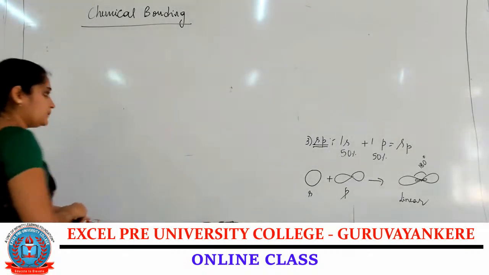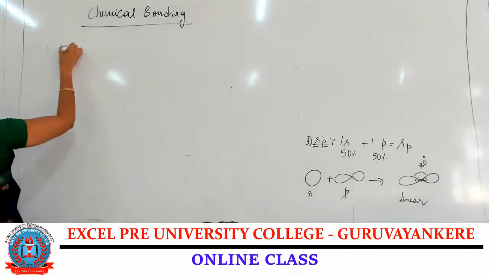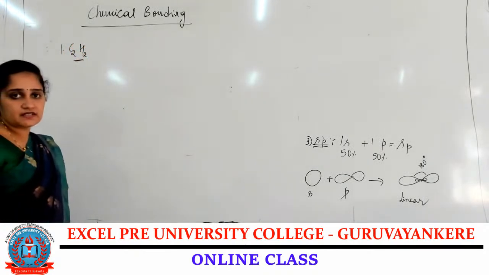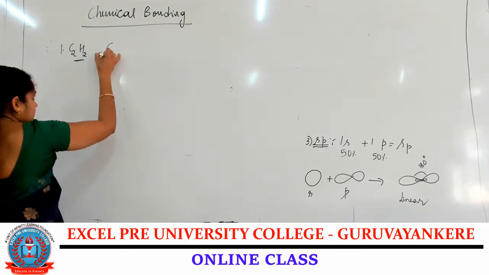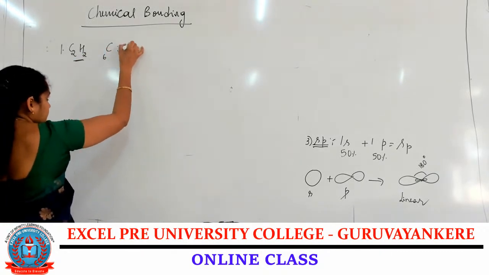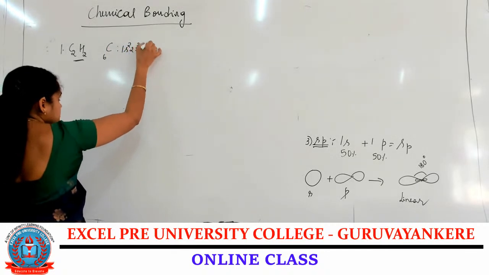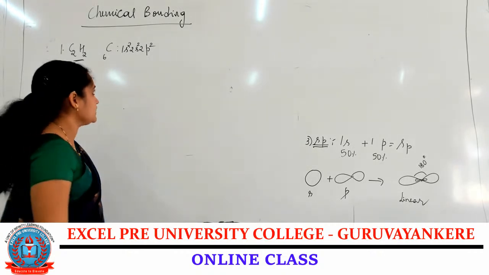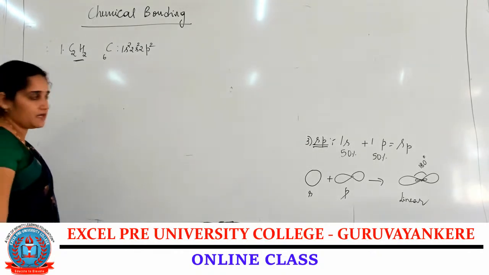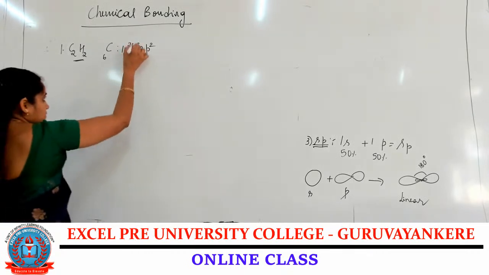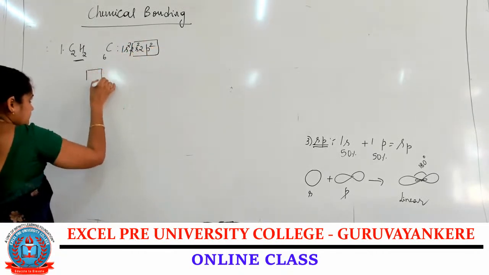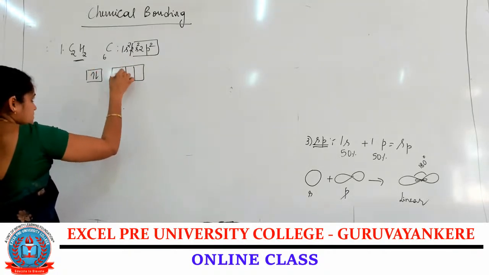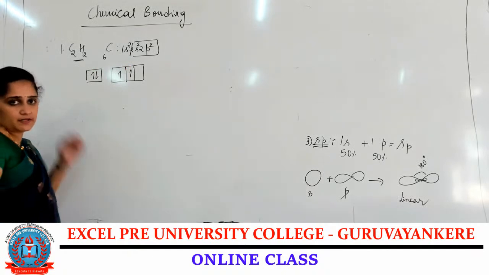Let me take an example of Sp hybridization. First example is formation of ethyne, the C2H2 molecule. Atomic number of the carbon is 6, so the electronic configuration is 1s2, 2s2, 2p2. If you write the box diagram, 2 electrons in the 2s orbital and 2 electrons in the 2p orbital.